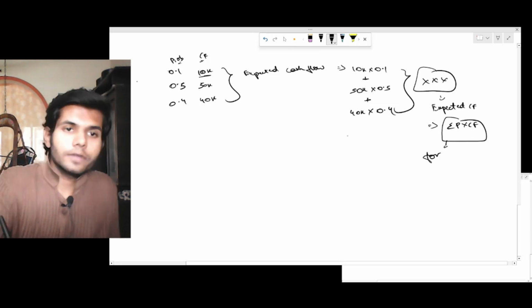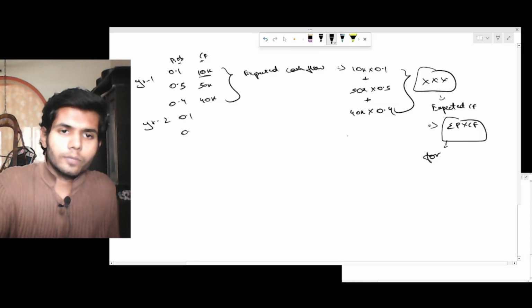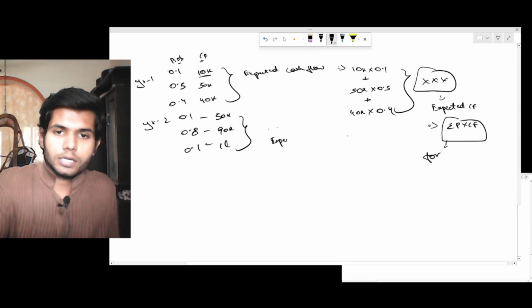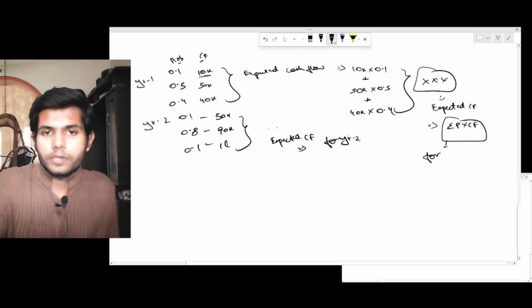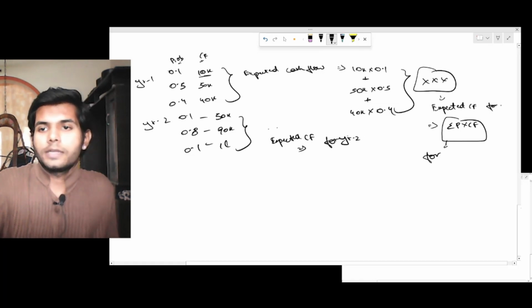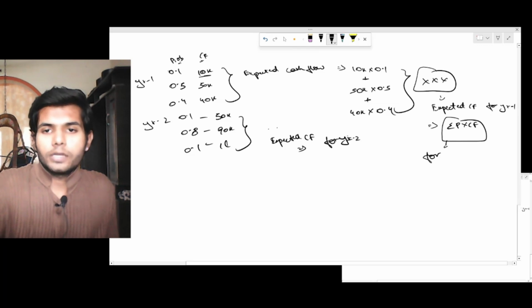Let's say this is for year one. Similarly for year two, there is 0.1, 0.8, 0.1 with 50,000, 90,000, 1 lakh. So find the expected cash flow the same way. So this is the expected cash flow for year two. We got the expected cash flow for year one here; find it for year two.